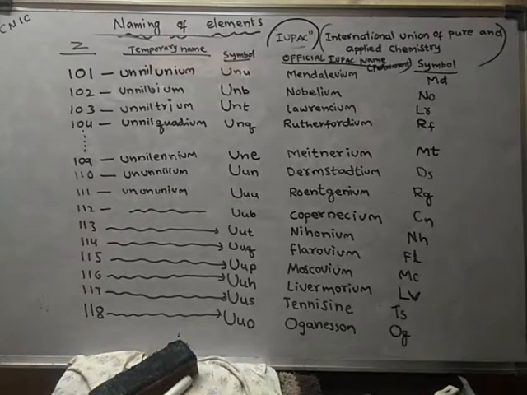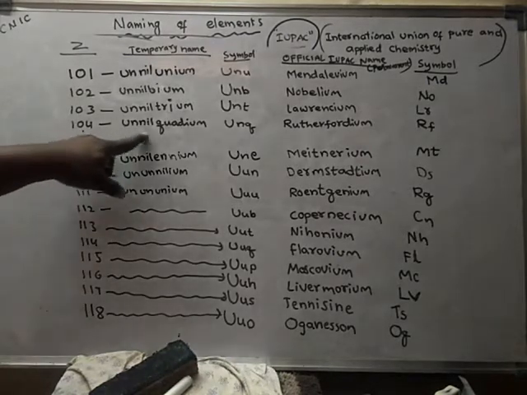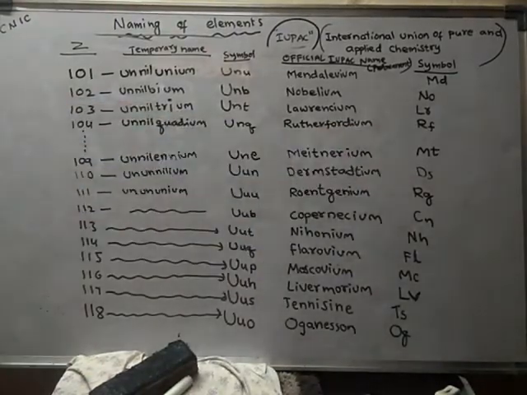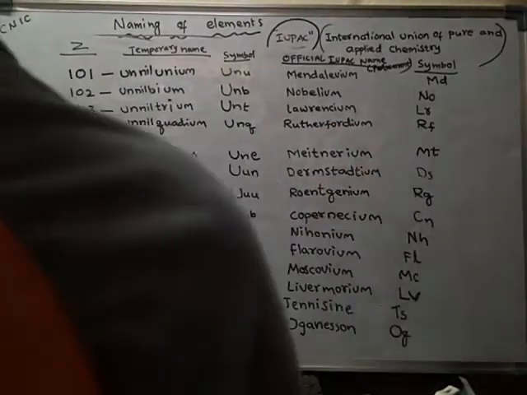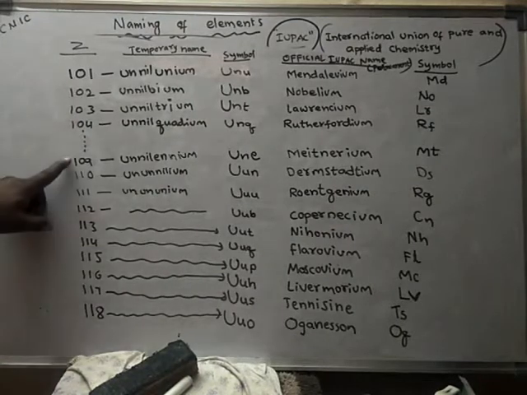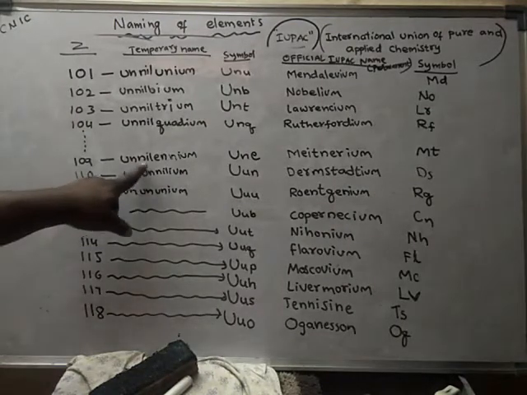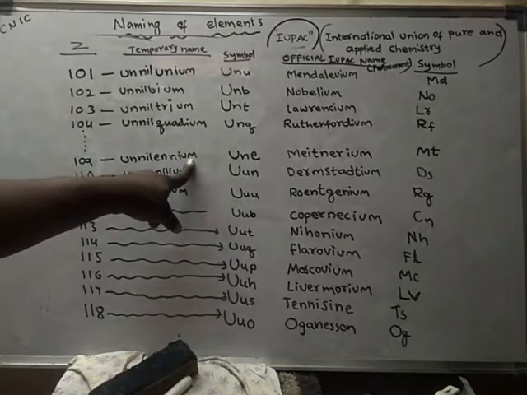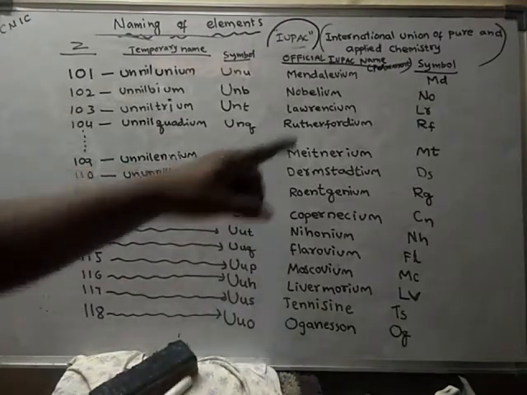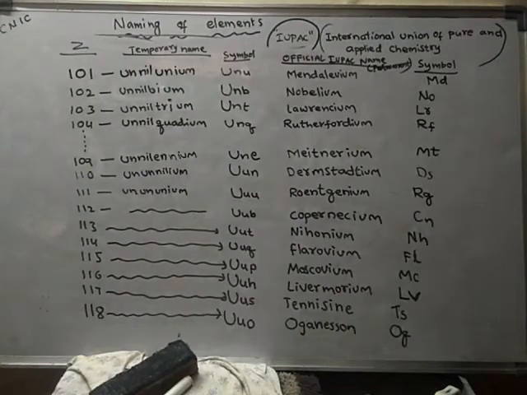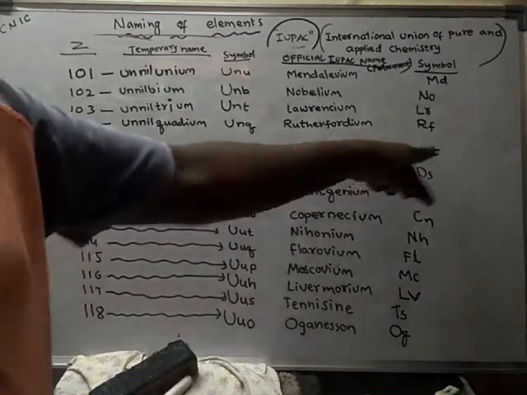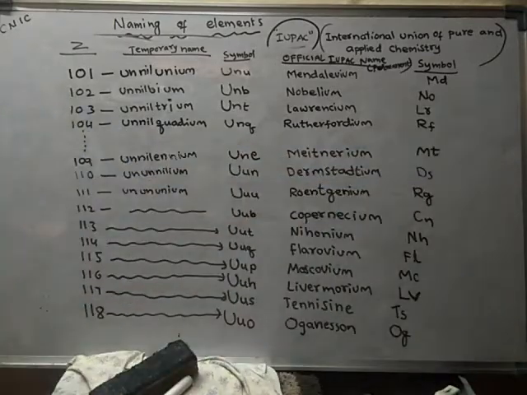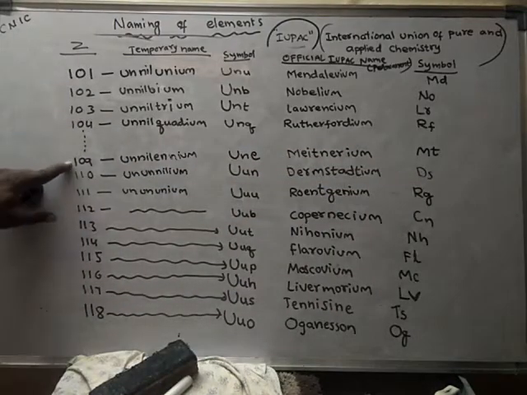Like this, for 104, unnilquadium, UNQ, is called Rutherfordium, and its permanent symbol is RF. For element 109, the temporary name is unnilennium, UNE is the temporary symbol, Meitnerium is the permanent name, and MT is the permanent symbol for element 109.